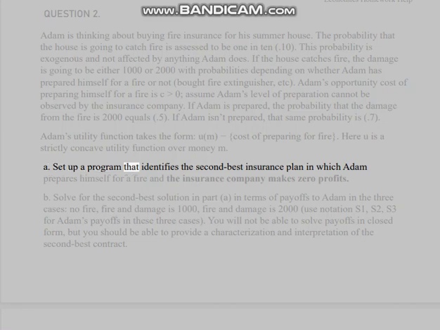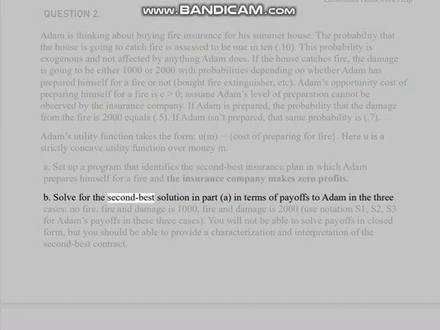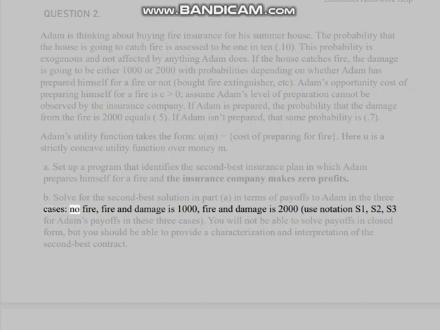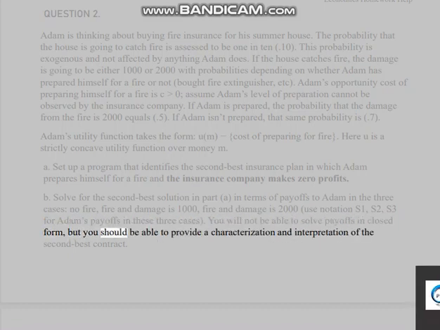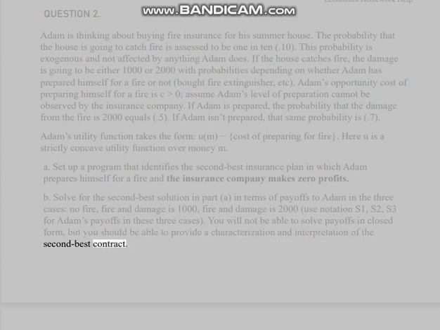A. Set up a program that identifies the second best insurance plan in which Adam prepares himself for a fire and the insurance company makes 0 profits. B. Solve for the second best solution in part A. In terms of payoffs to Adam in the 3 cases, no fire, fire and damage is 1,000, fire and damage is 2,000, use notation S1, S2, S3 for Adam's payoffs in these 3 cases. You will not be able to solve payoffs in closed form, but you should be able to provide a characterization and interpretation of the second best contract.